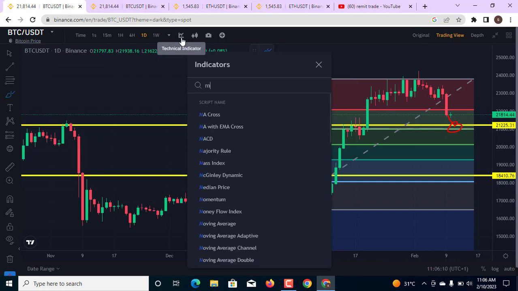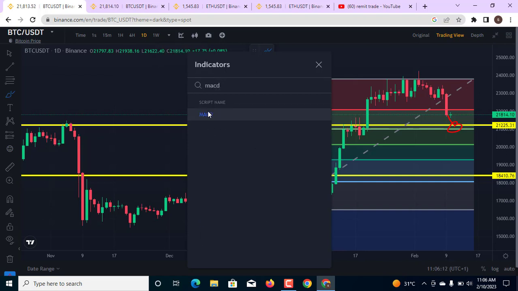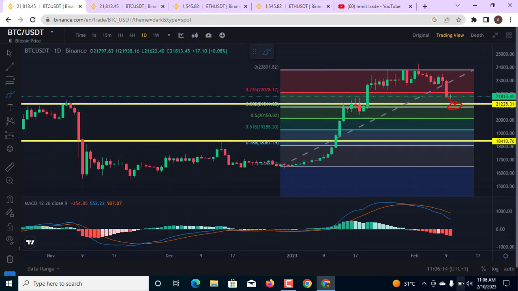And if you look at the MACD indicator, the MACD indicator is giving us a lot of momentum to the downside. If you see the histogram, there is an increase in momentum on the histogram and a dilation between the signal line and the MACD line at this area, which is also an indication that the market is still going to move to the downside. Until we see reduced momentum on the histogram, expect the market to come back down. A breakout on this level of support is going to send the market back into the 18k level, like I said yesterday. So still expect the market to come back down in this formation.